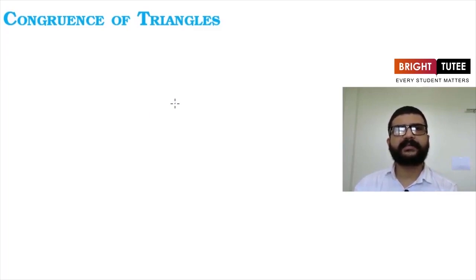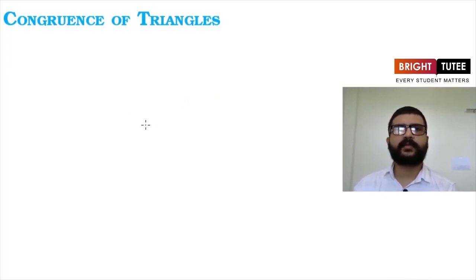And what we have seen there: if we superimpose one angle over the second one, the direction of both the rays will be the same, or we can say their measures are equal. Basically, one of the angles is a copy of the other one.